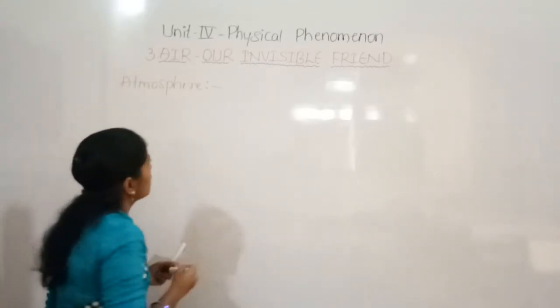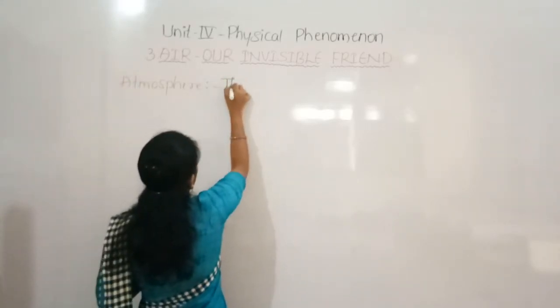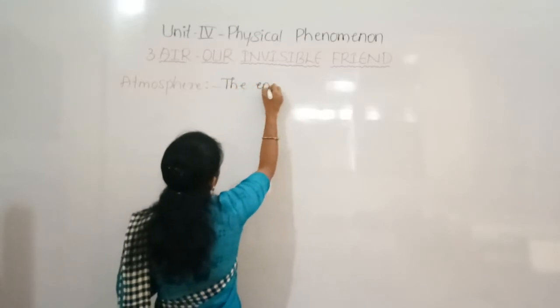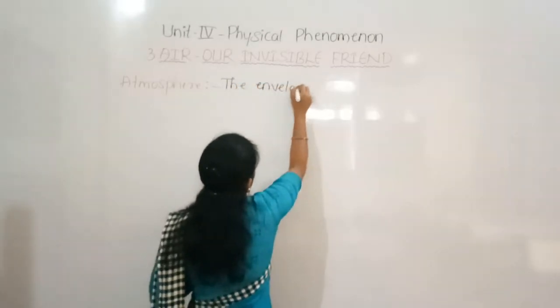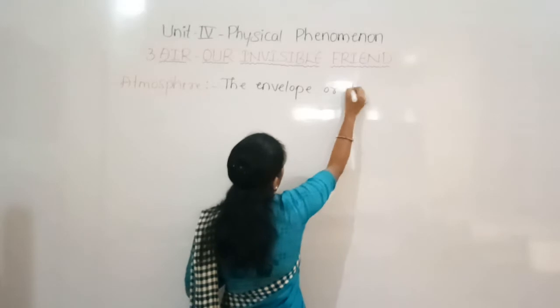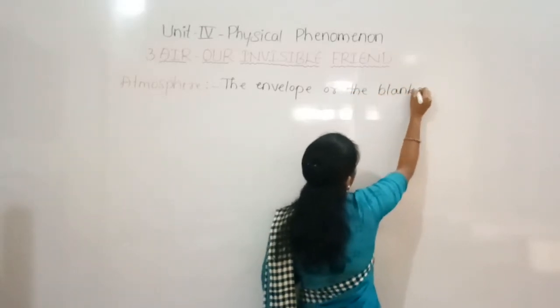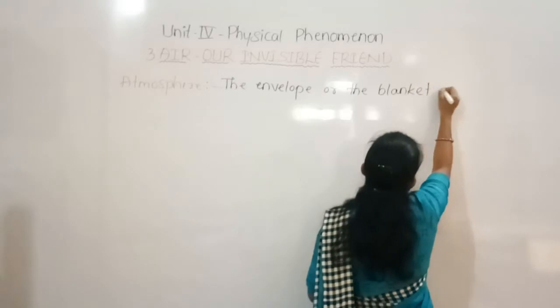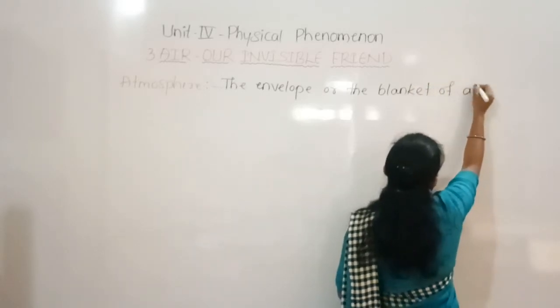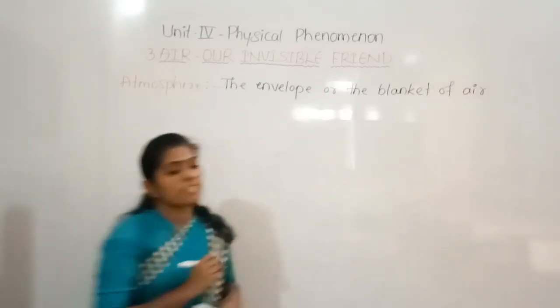Yes. The envelope or the blanket of air that surrounds the earth.